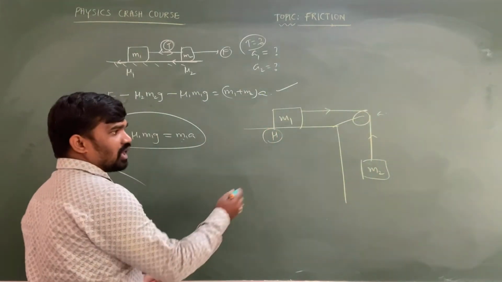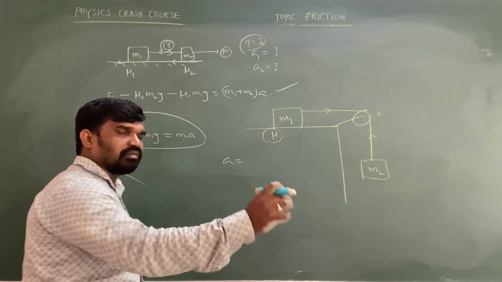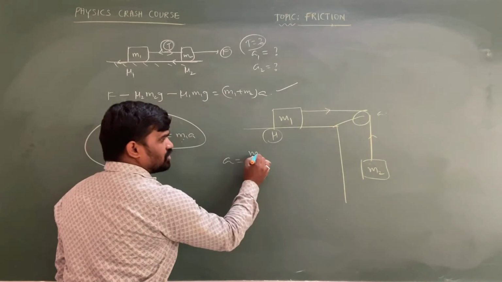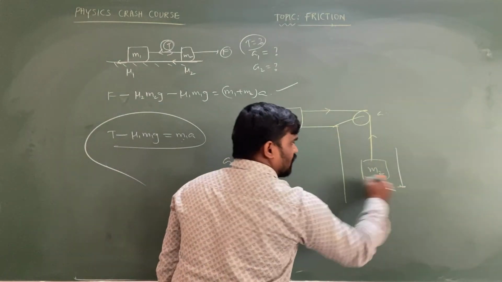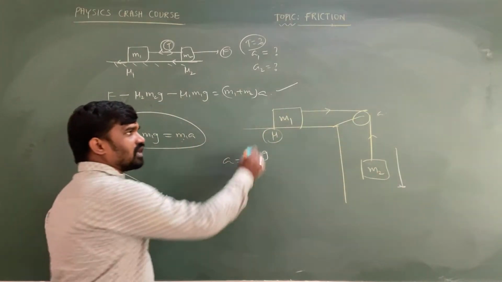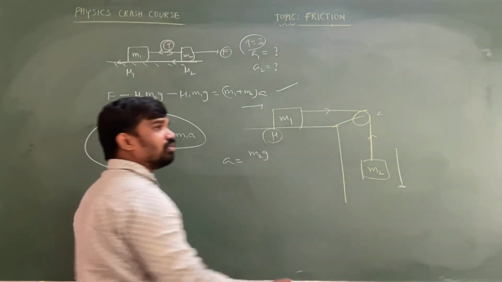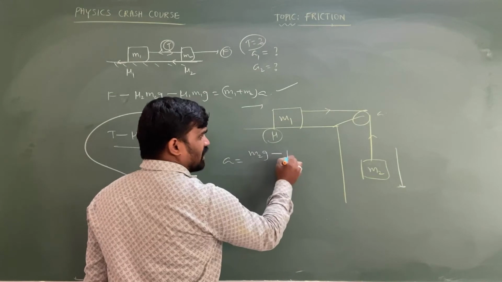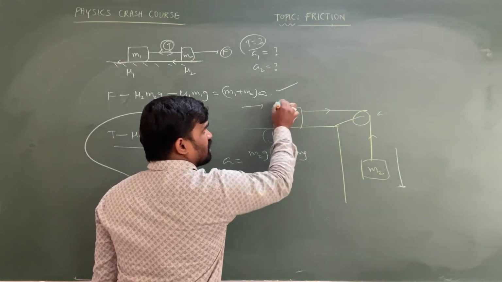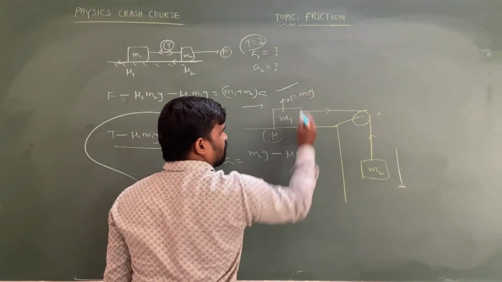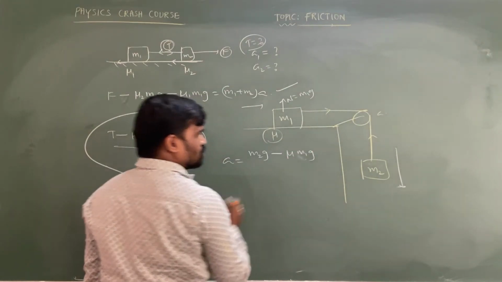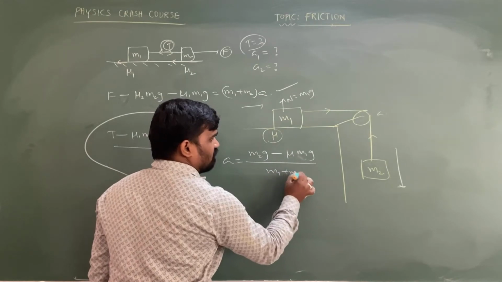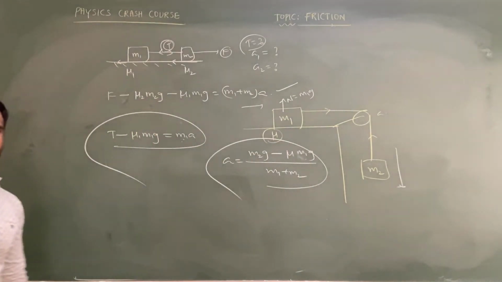In this case you are supposed to take acceleration equal to unbalanced load by total mass. Simple formula. Unbalanced load for m2 is what? m2g, because it is going in the downward direction. Unbalanced load for m1 is taken as 0, because it is going in the horizontal direction. But there is a friction, minus mu m1g, because normal force is equal to m1g. So we write a equals (m2g minus mu m1g) upon the total mass of the system, m1 plus m2. This is the way to calculate the acceleration.